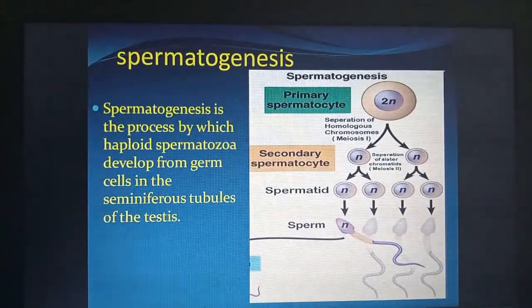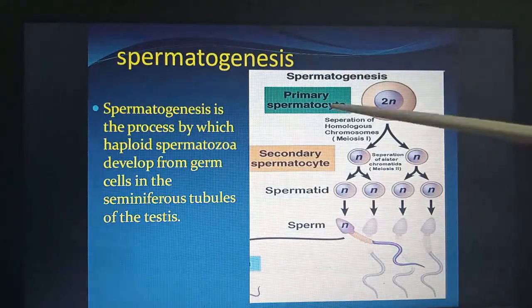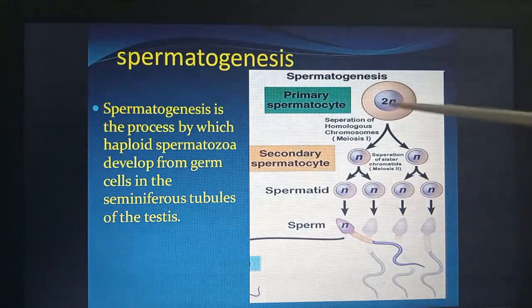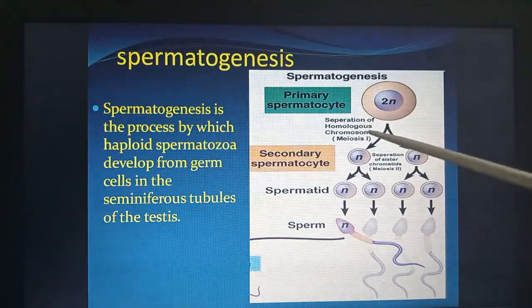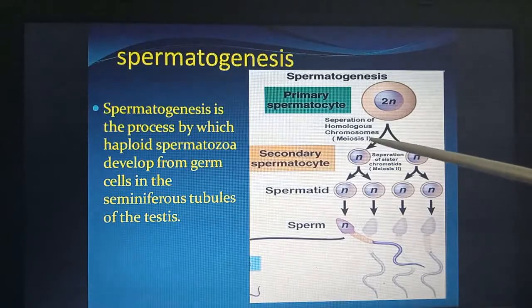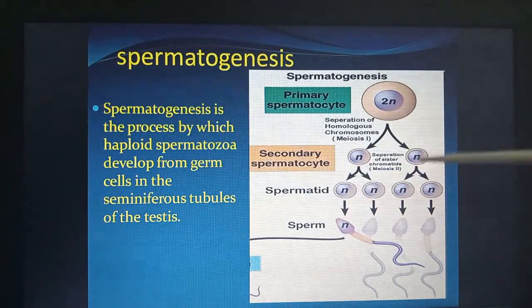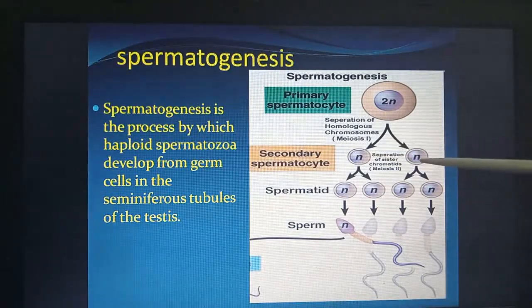Now the spermatogenesis. Spermatogenesis is the process by which haploid spermatozoa develop from germ cells in the seminiferous tubules of the testes. First of all, we have the 2N primary spermatocyte. Separation of homologous chromosomes takes place in meiosis 1, and then we have two cells with N number, or the haploid number, of chromosomes.